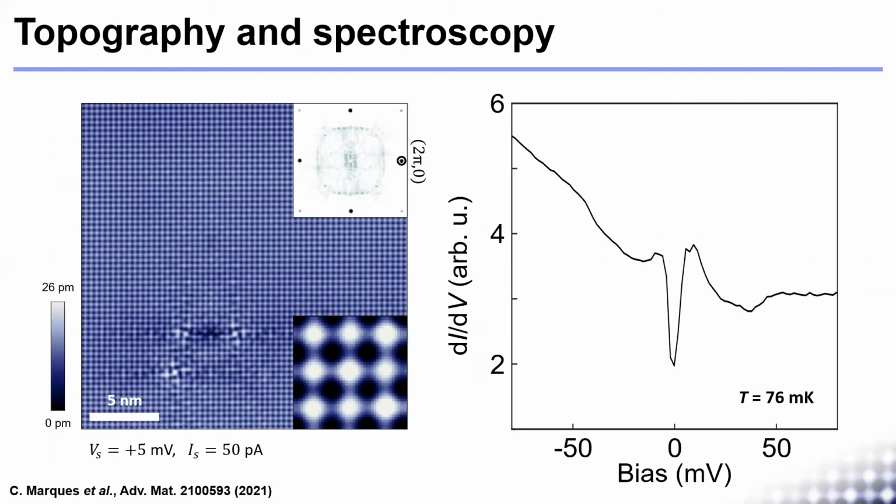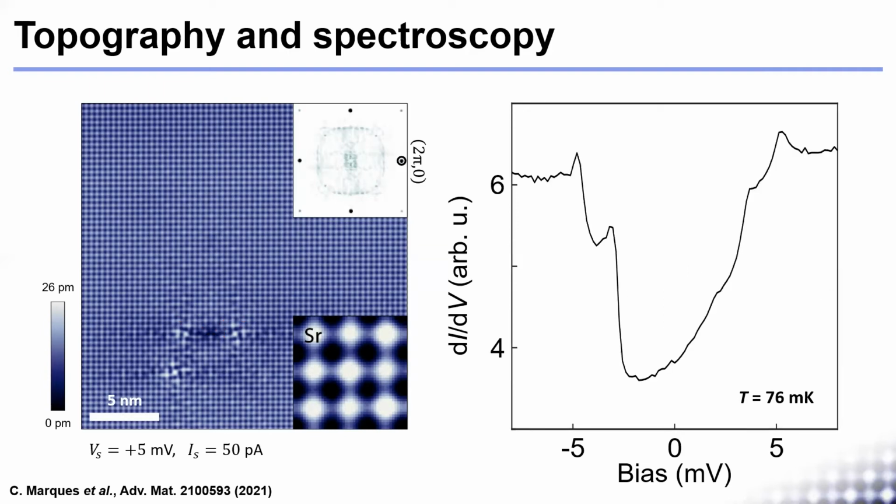The topographies of the surface of strontium ruthenate 214 imaged at positive bias show a square lattice corresponding to the strontium atoms, and the Fourier transform has peaks at 0 to pi. The defects at the surface have two distinct rotations, confirming the presence of the surface reconstruction. The tunneling spectrum shows a partial gap around the Fermi level instead of a clear peak due to the Van Hove singularity. A high-energy resolution spectrum measured at 76 millikelvin reveals the presence of 4 peaks surrounding the partial gap. We see 2 inner ones and 2 outer ones, as indicated by the red arrows.